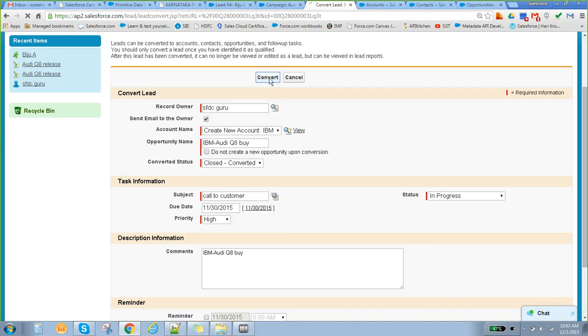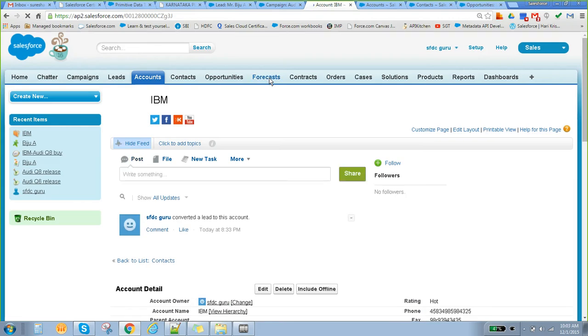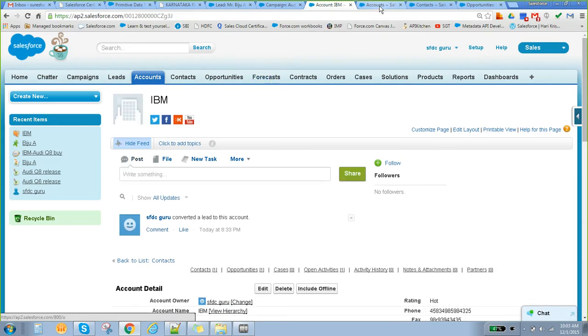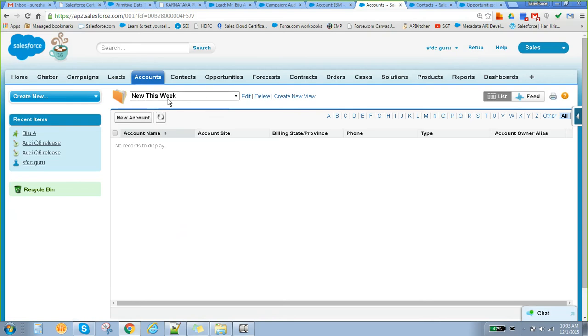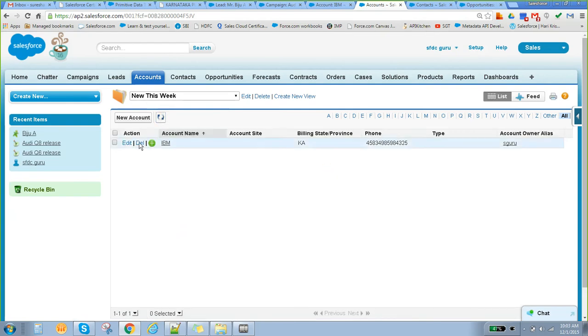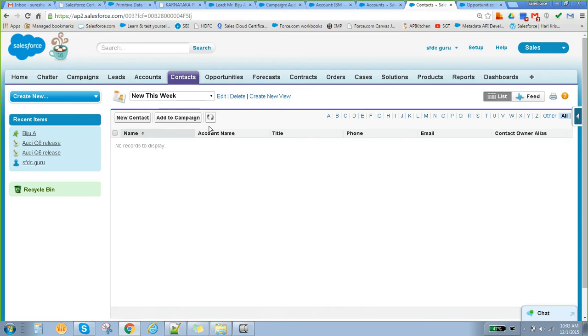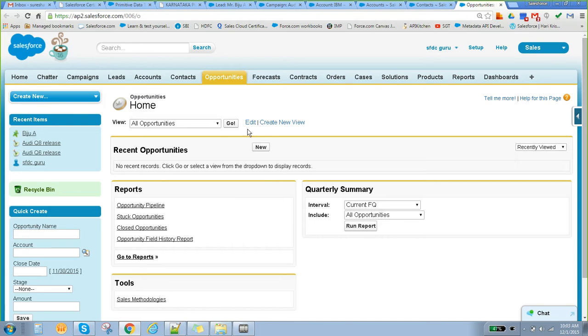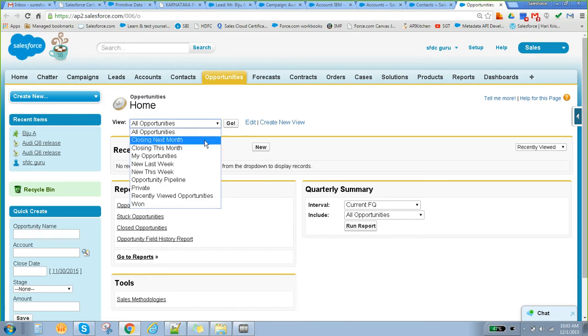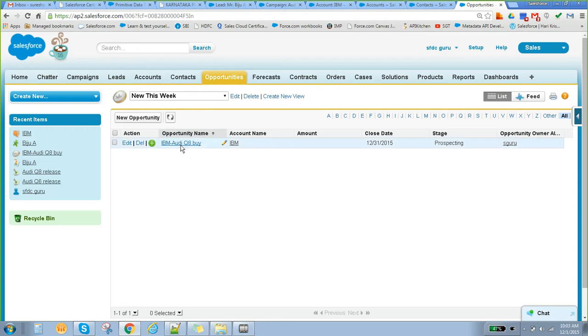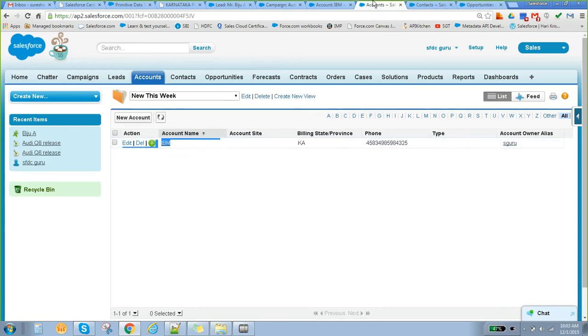So once you click on convert, what will happen to that particular lead? The lead is converted into account, contact and opportunity. If you see here, earlier there was no record. Right now, if you refresh, there is one record. If you refresh the contact, there will be one record. If you refresh the opportunity, there will be one record. See here. This is how these records are created. These records are created automatically whenever we convert the lead.